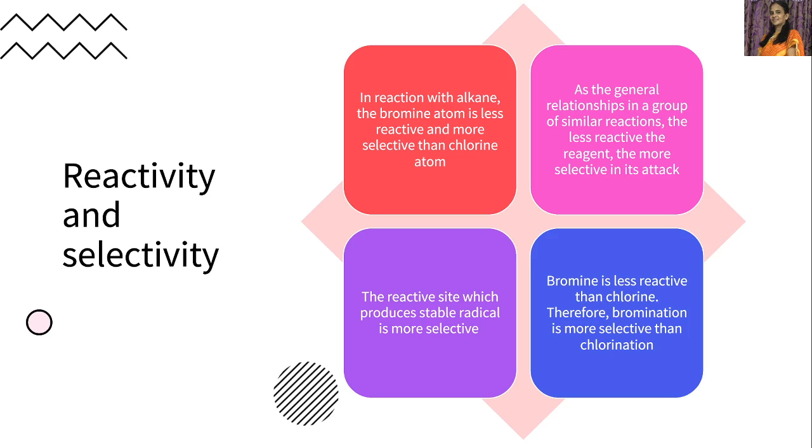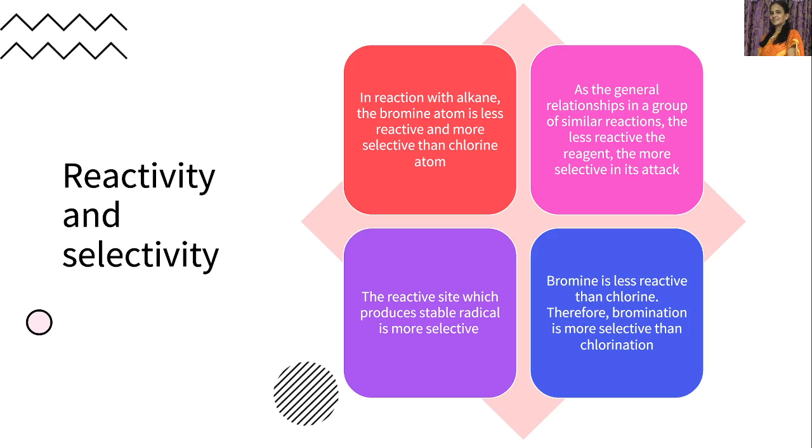As a general relationship in groups of similar reactions, the less reactive the reagent, the more selective it is in its attack. Here bromine is less reactive, so it is more selective. Chlorine is more reactive, therefore it is less selective. So we should remember this point from this statement.